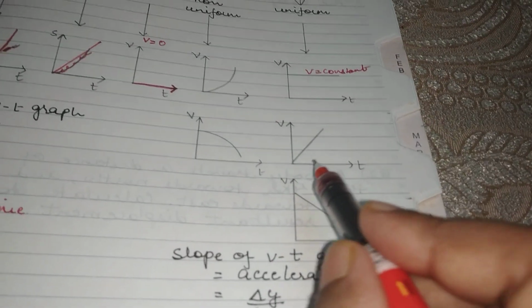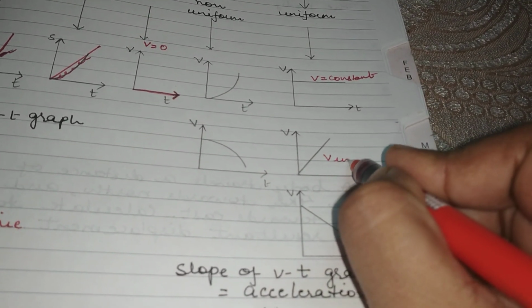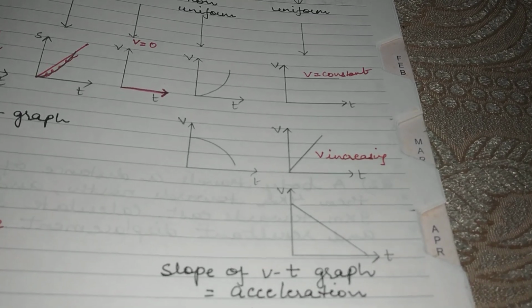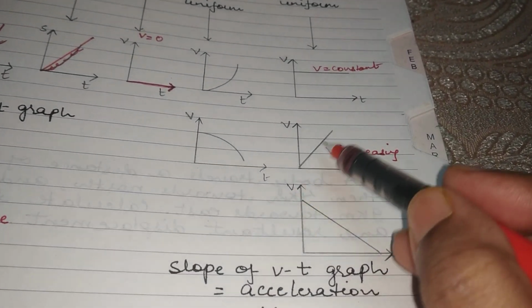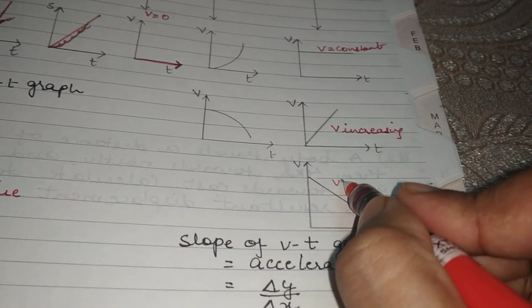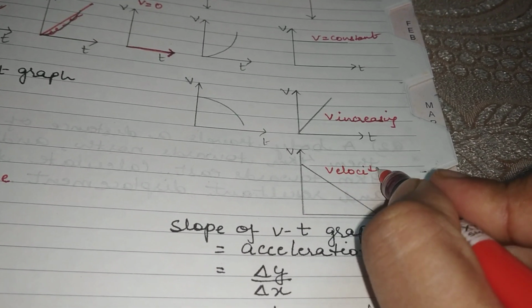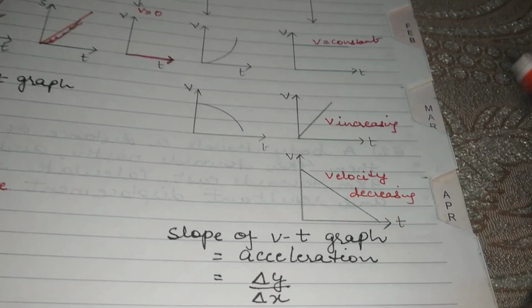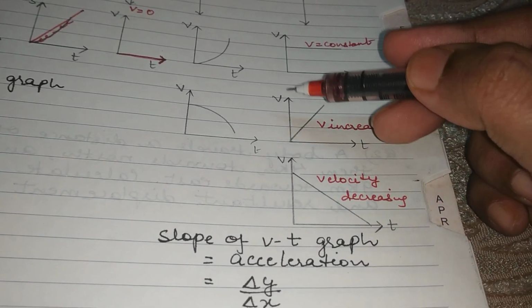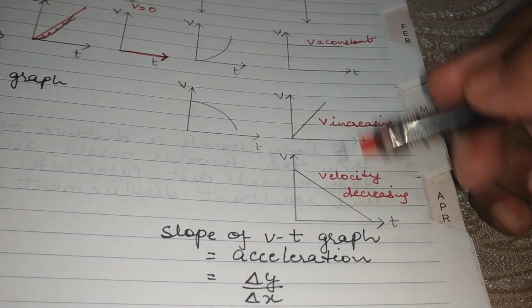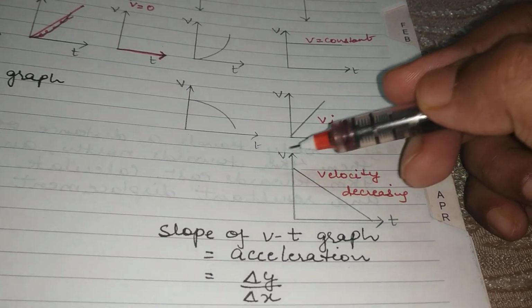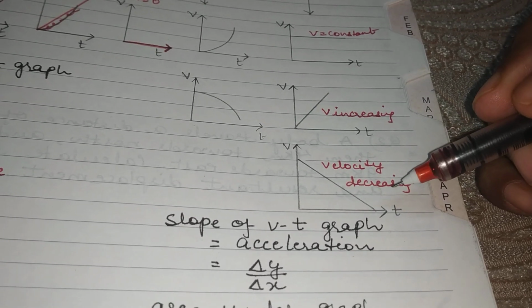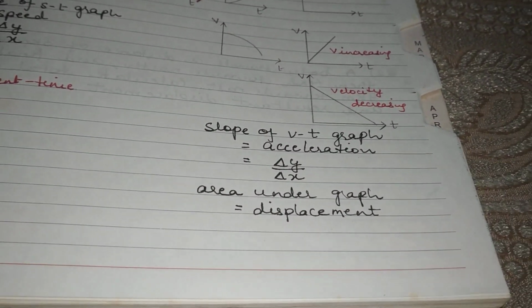On the other hand, if the velocity is increasing uniformly with time, then you get this graph. When velocity is decreasing uniformly, then you get a reverse graph. This one and this one are almost reverse. So you get a graph in this direction which shows that velocity is decreasing with time.